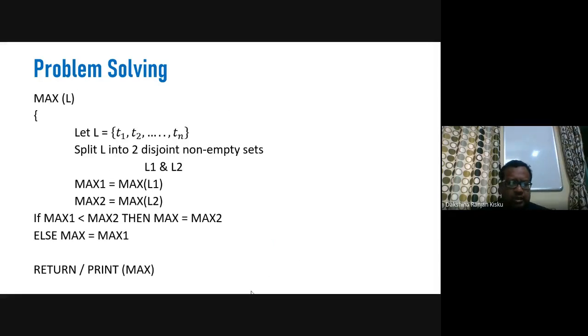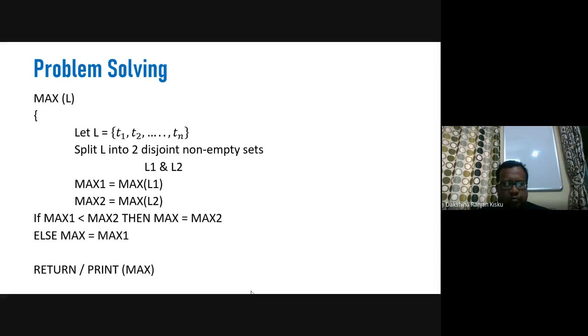So this is another representation of decomposition. Here you can see that we have taken a list L, capital L, and then we split this list into two disjoint non-empty sets L1 and L2. Okay, and we find the first maximum integer number from list L1. Then we find the maximum integer number from list L2.